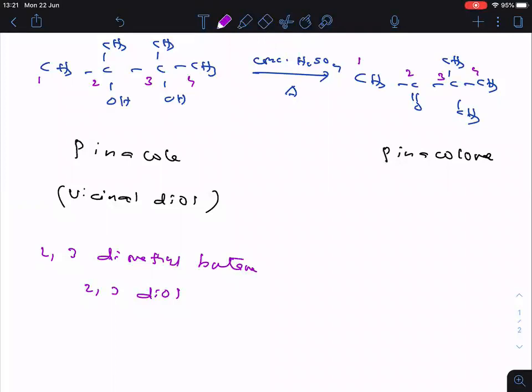On the third carbon, two methyls are there, so 3,3-dimethylbutan-2-one. These are the IUPAC names of pinacol and pinacolone. And this is the most important rearrangement.